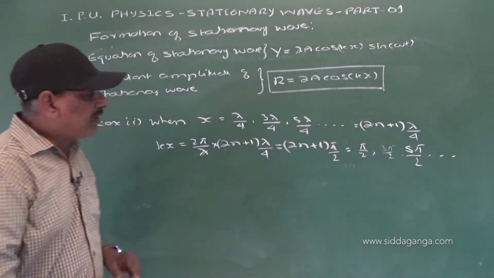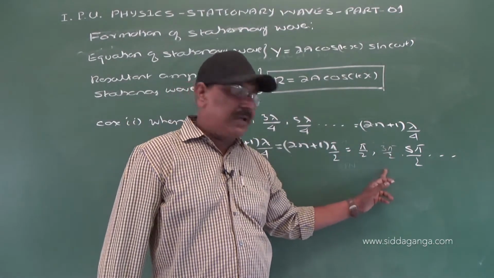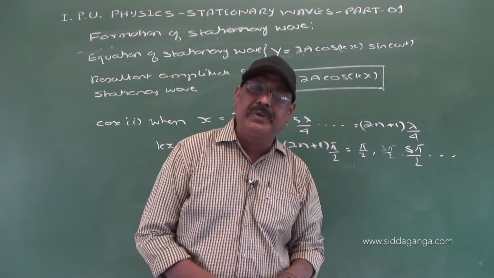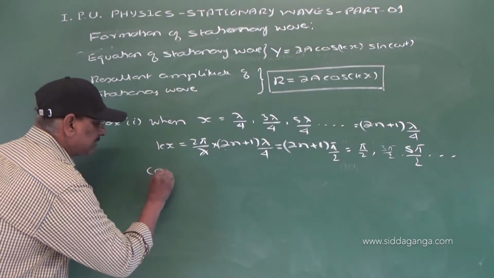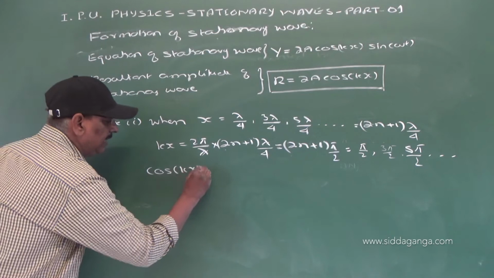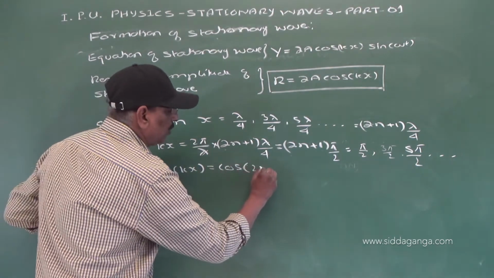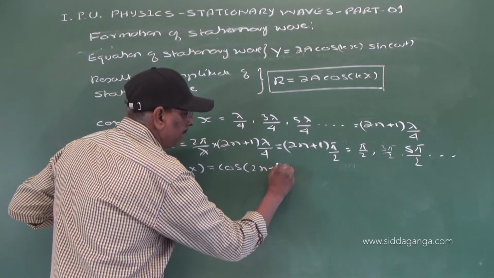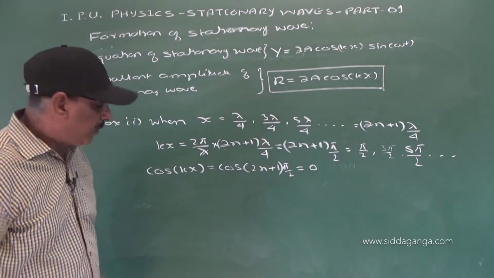etc. So for all these values, cos pi by 2, cos 3 pi by 2, cos pi by 2 is 0, right. Therefore cos kx is equal to cos of 2n plus 1 into pi by 2, which is equal to 0.